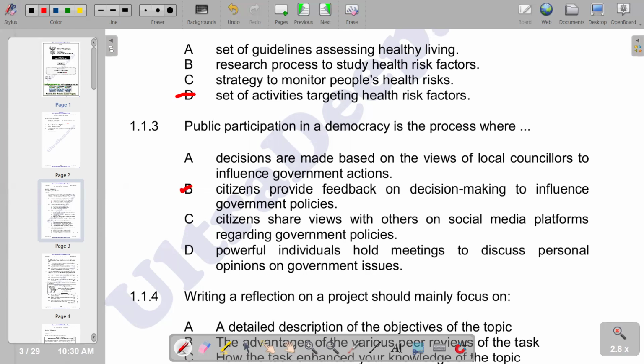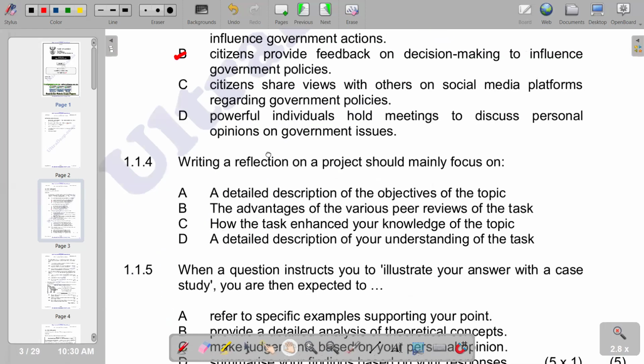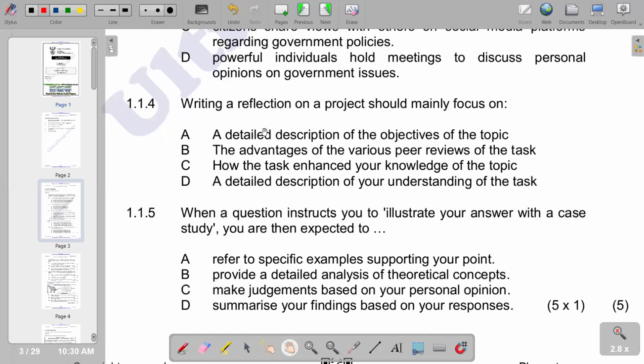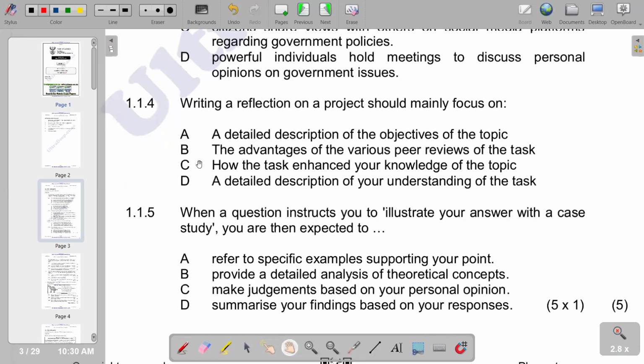Then going to 1.1.4, it says: writing a reflection on a project should mainly focus on... We also have A, B, and D as our responses, but if you check according to the responses given, you see that the correct response is C, how the task enhanced your knowledge of the topic. So we have C as the correct response.